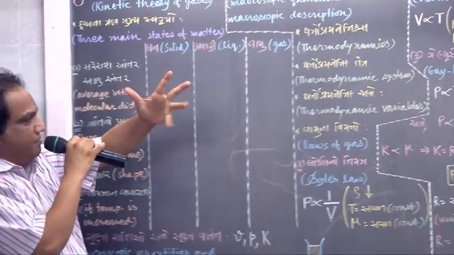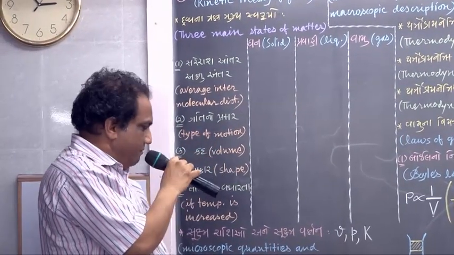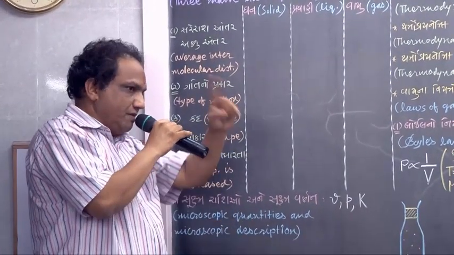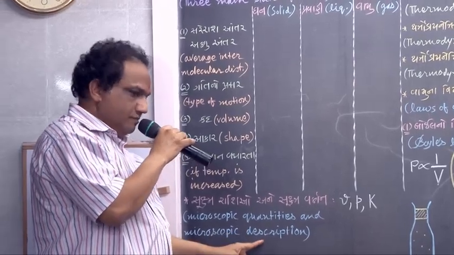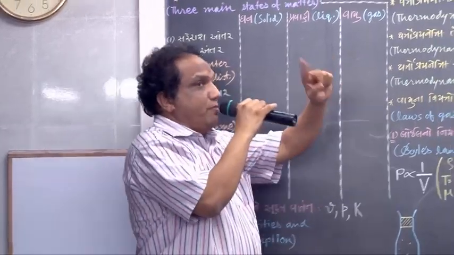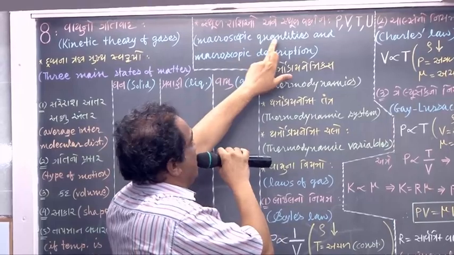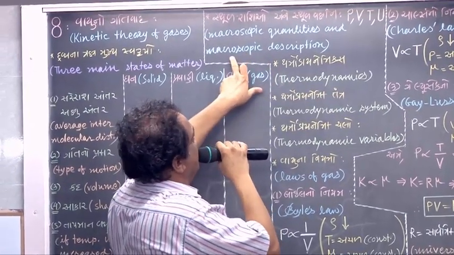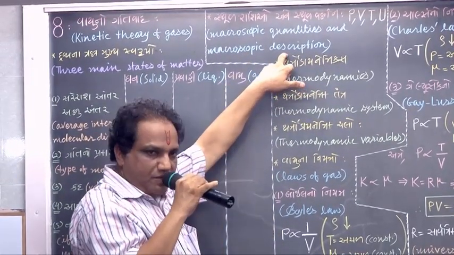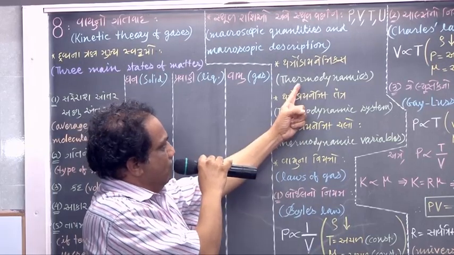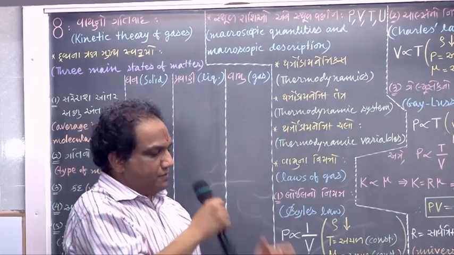Whenever you describe the properties of a gas using microscopic quantities, the description is called microscopic, and whenever you describe properties of a gas using macroscopic quantities, the description is called macroscopic. Simple. We now go for what is called thermodynamics.